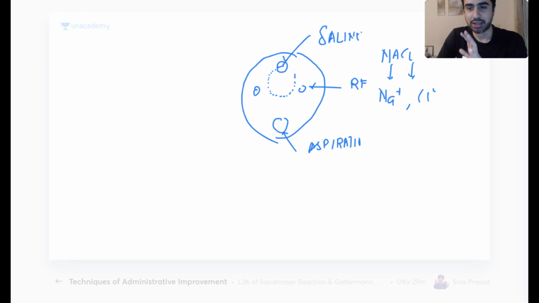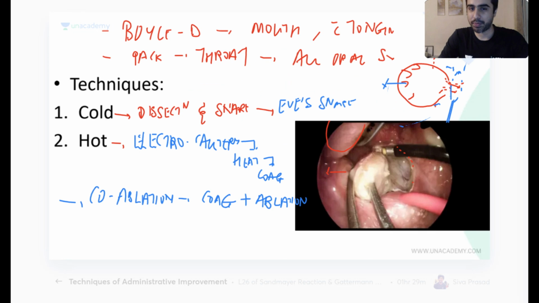Wow, Palak has given the answer. Without me saying it. These sodium chloride ions, whatever tissue comes in the way, it breaks the tissue. It breaks the molecules. That's all you need to know. So as I'm firing it, from one side the saline is coming out. It is facing the radio frequency waves. It is splitting, and that sodium chloride is breaking the tissue.